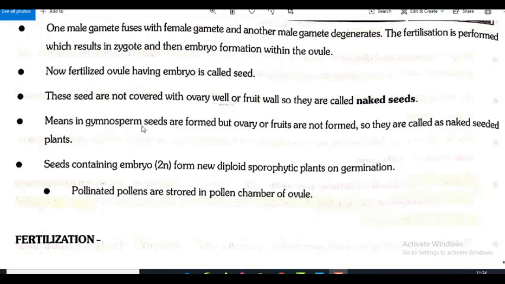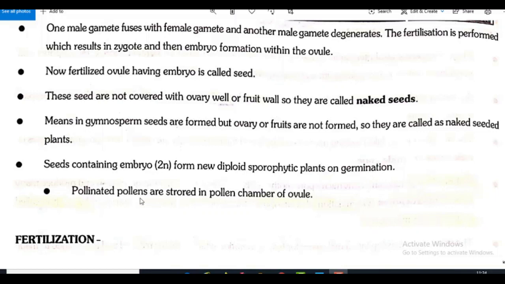Means in gymnosperms seeds are formed but ovary or fruits are not formed. So they are called naked seeded plants. So gymnosperms are also known as naked seeded plants because in that what is there? Seeds are formed but ovary or fruit walls are not formed. The seeds containing embryo, that is diploid, form new diploid sporophytic plants on germination.